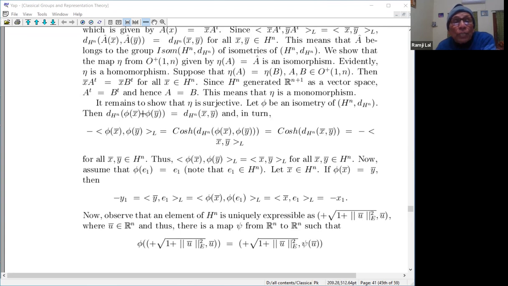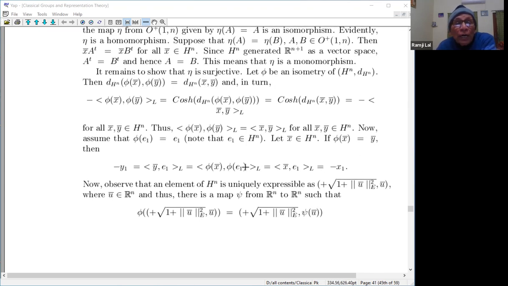So this is equal to this, cosh equals cosh, and cosh of this by definition of the metric here is this, and cosh of this is this. So this is phi x, phi y, this is equal to this, and dH of phi x, phi y is equal to dH of x, y. It is given here, and this by definition is this thing. So therefore it preserves the Lorentz inner product for every x, y. Thus the Lorentz inner product of phi x, phi y is equal to that of x, y for all x, y.